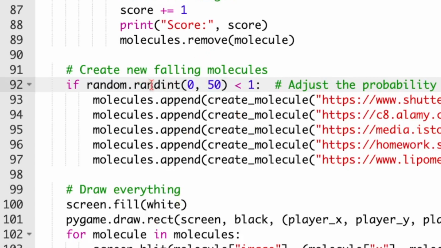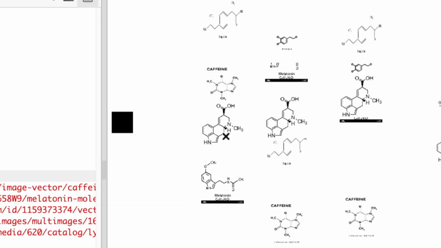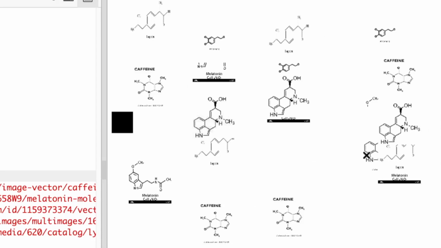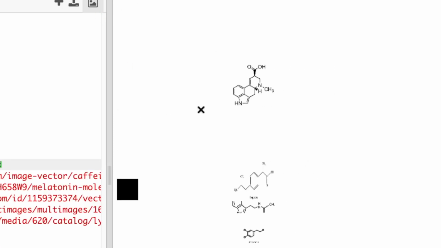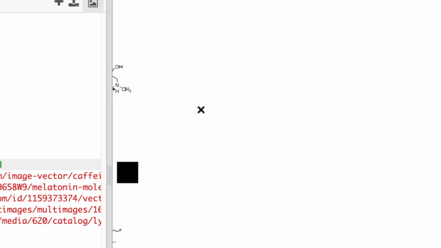I don't know what any of this means, so... well, of course I do, like, one is bigger than this, whatever. You already know. I don't know programming, like that's the point of the video, right? Okay, we still have way too many molecules showing up. Why are there like long breaks? They're literally all showing up together in a line.